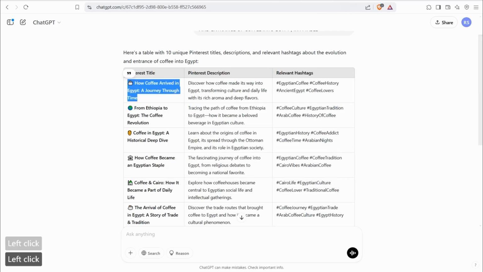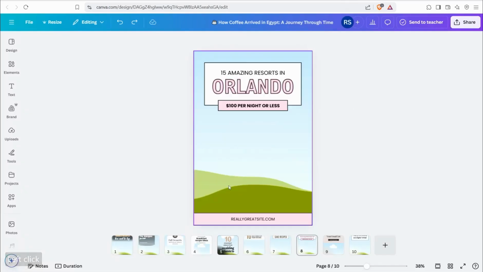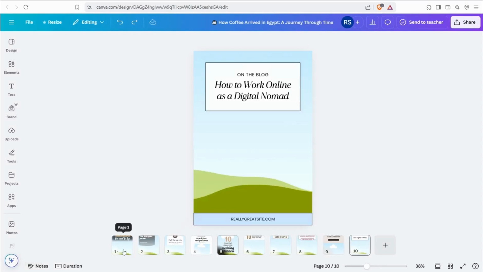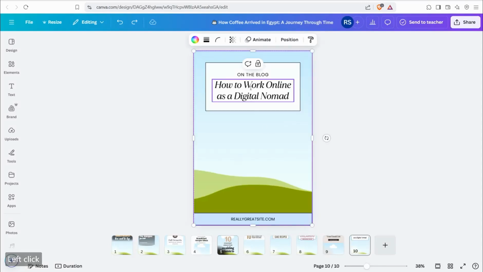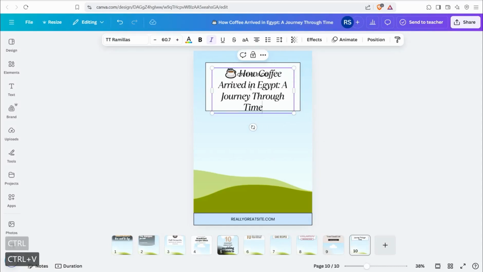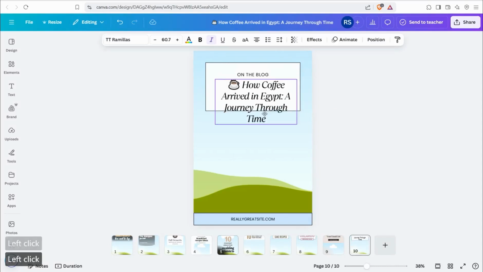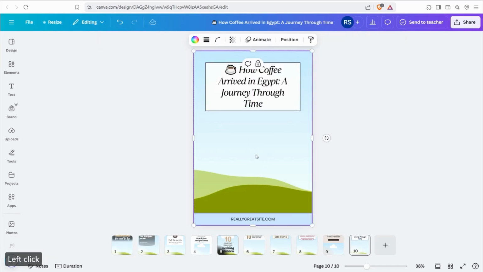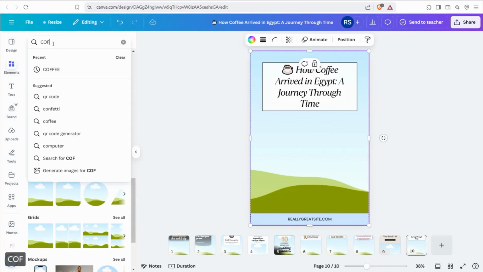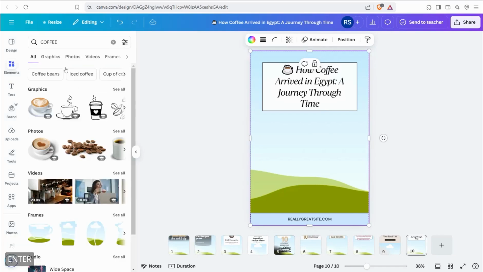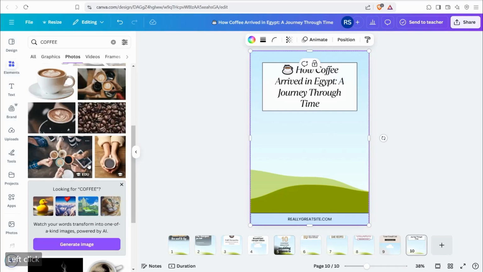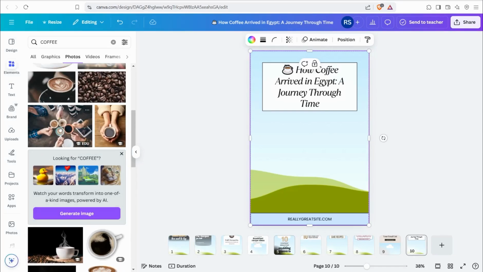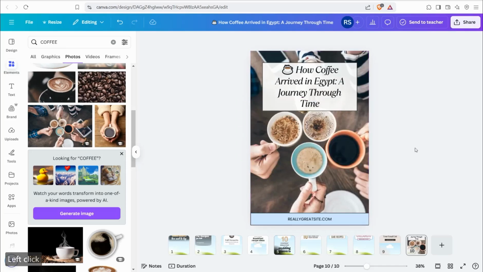Okay, and go to canva.com and I will pick one of these beautiful templates. Like this one, for example. Okay, and I customize this one, Control V, perfect, like this one, and just change this background image. So you can go to the elements section and look for something like coffee, for example. Okay, photos, and like this one, perfect, that's it.